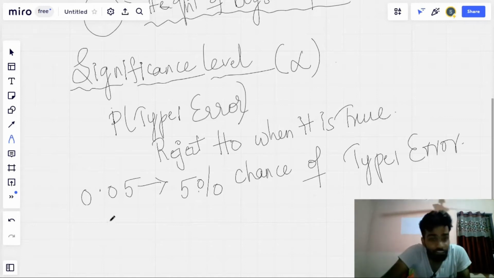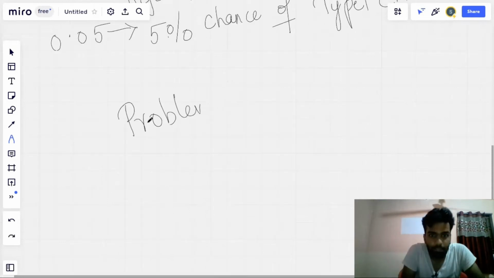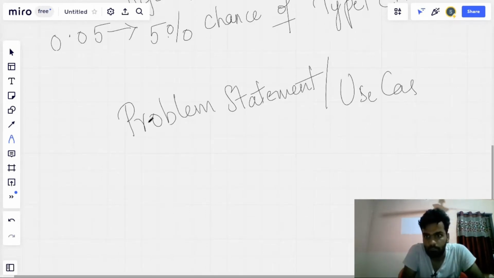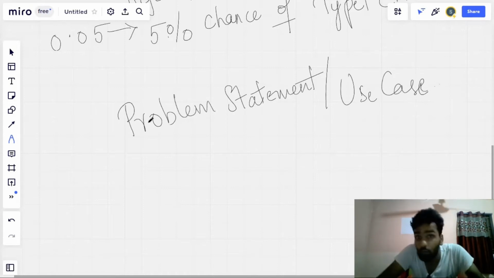So how can you choose this alpha, like we have 0.05, 0.01, right? So how can you choose alpha? It depends upon the situation, it depends upon the problem statement and use case. So based upon our problem statement and the use case, we define this threshold, 0.05.